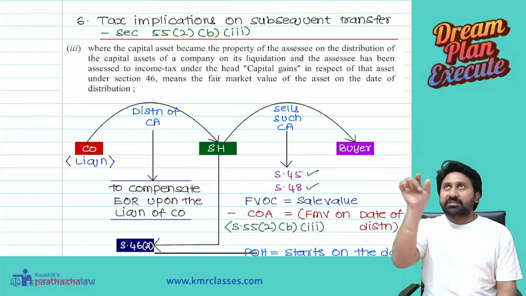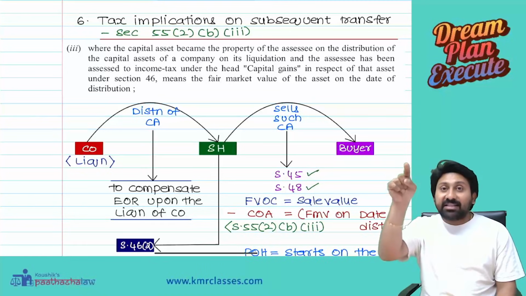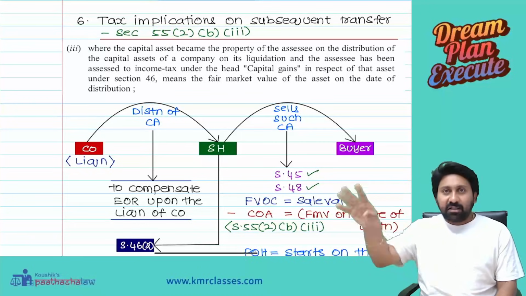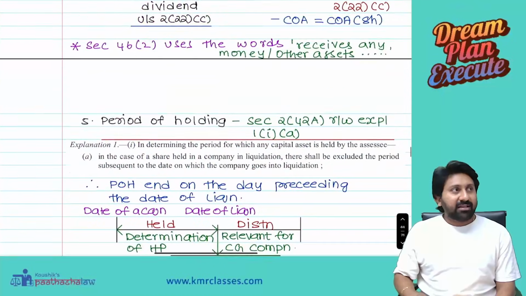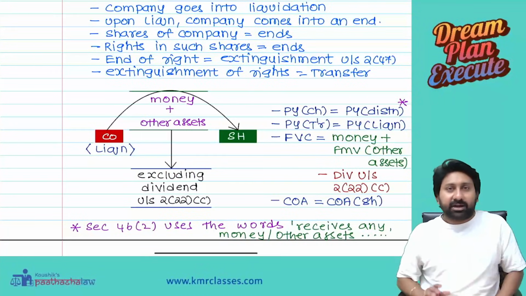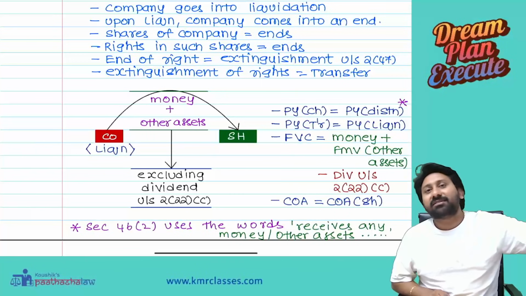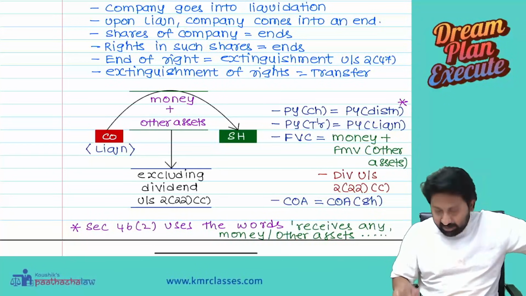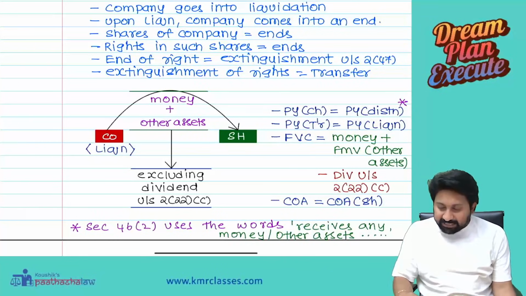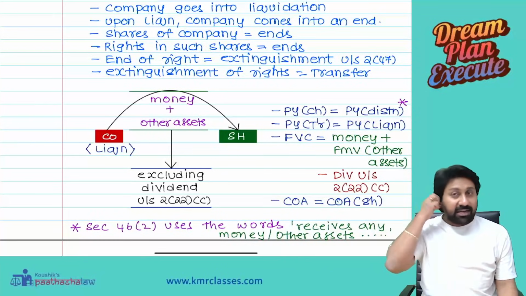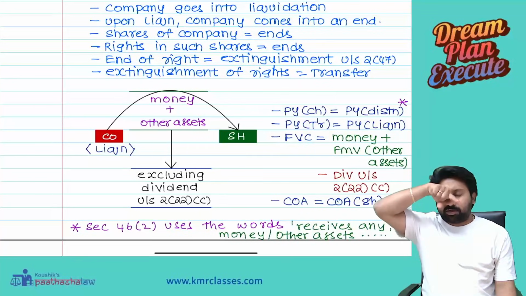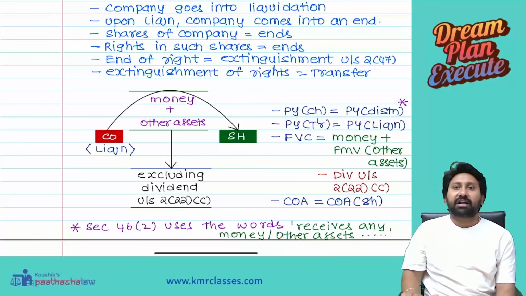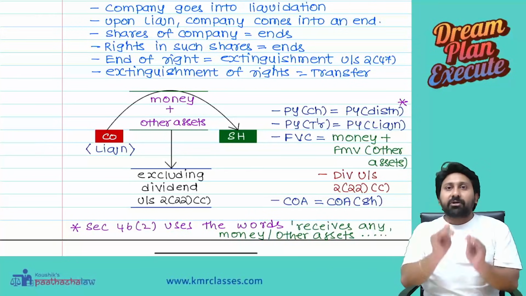Then from the full value of consideration, minus the share capital, whatever money you paid to acquire the shares. Sir, I didn't understand. That's why I said listening is important. The company went into liquidation, and money was given to you along with debentures. You take money plus the fair market value of debentures, minus the amount already chargeable as dividend, and the balance will be the full value of consideration. Now the question: we have to compute capital gain. Capital gain means what?